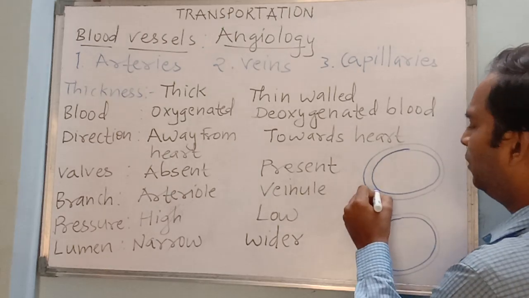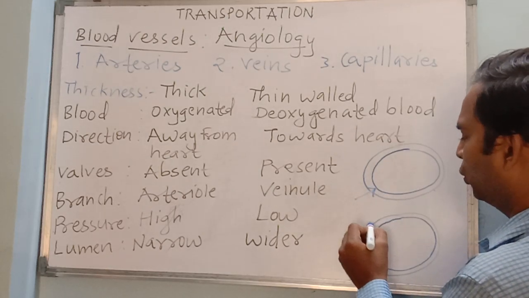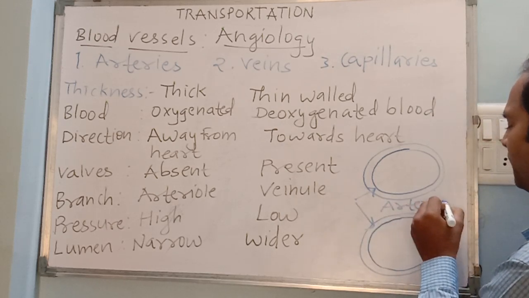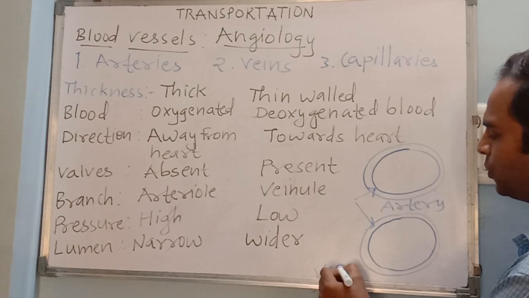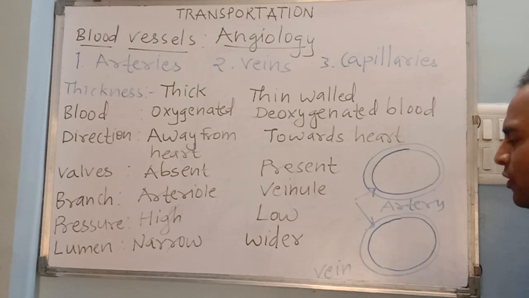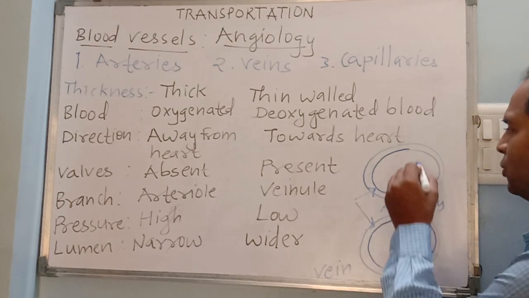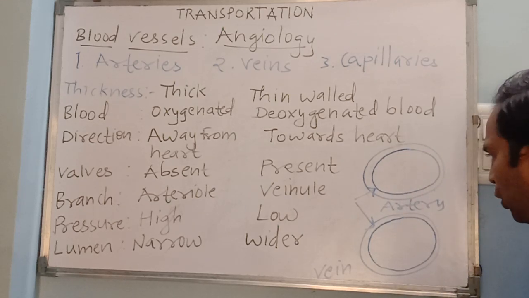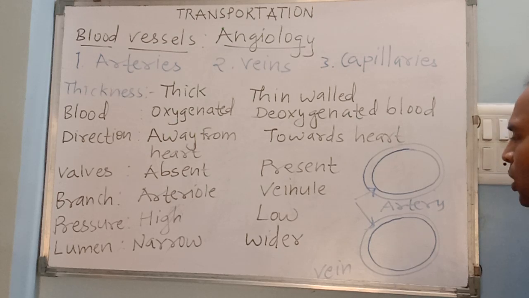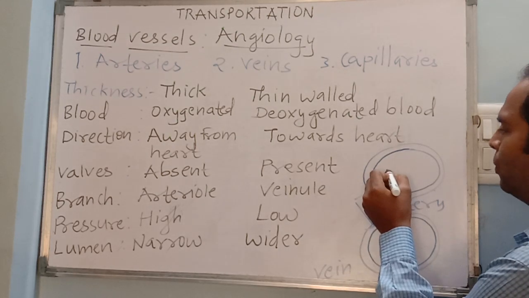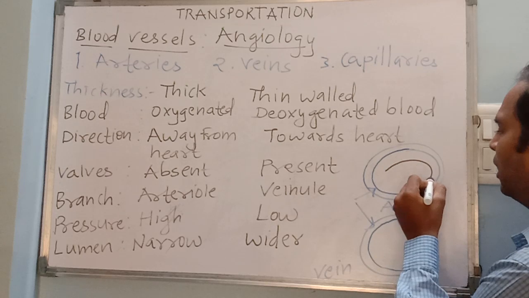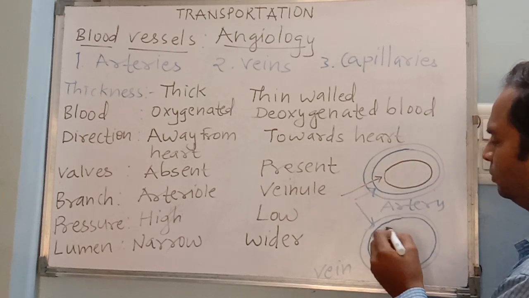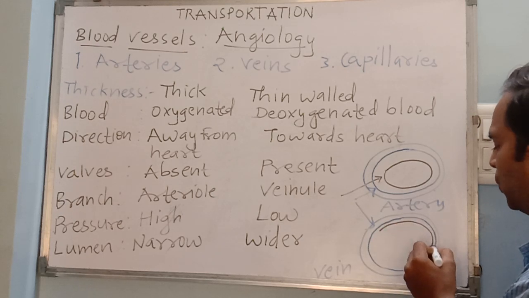This is outer wall, similar in both artery as well as vein. So this is outer wall common to both. Then there is another wall which is below this outer wall, thicker one in artery. This is wall number 2 and it is thin in case of vein.